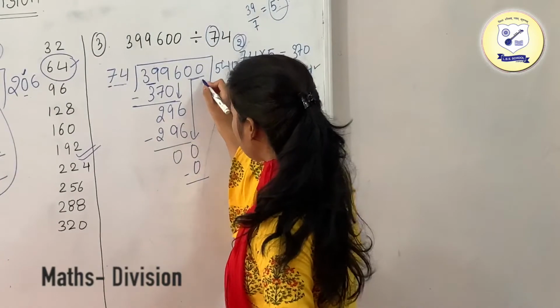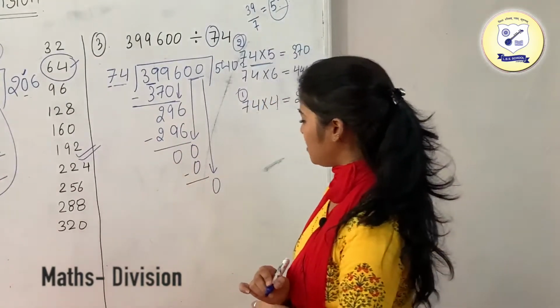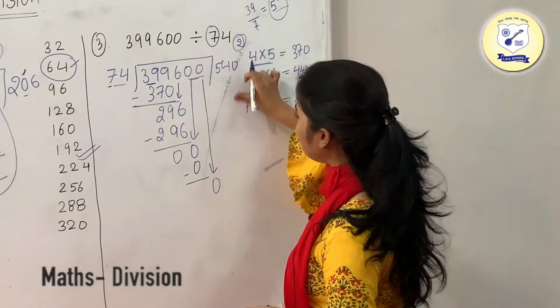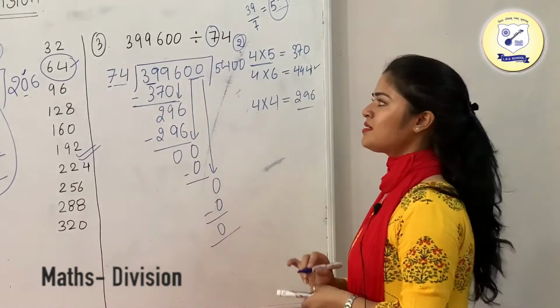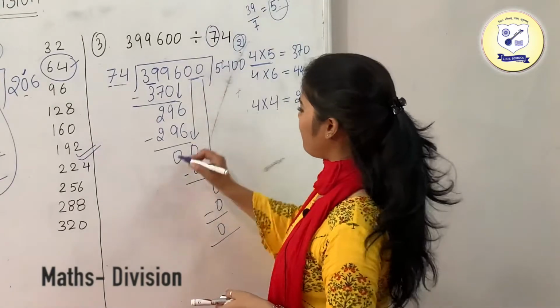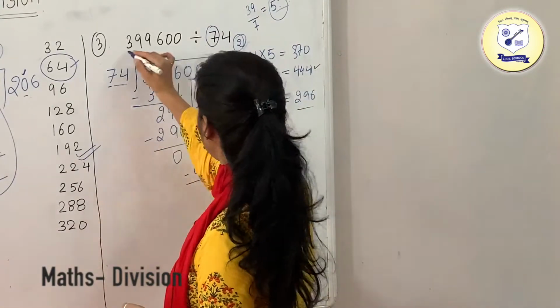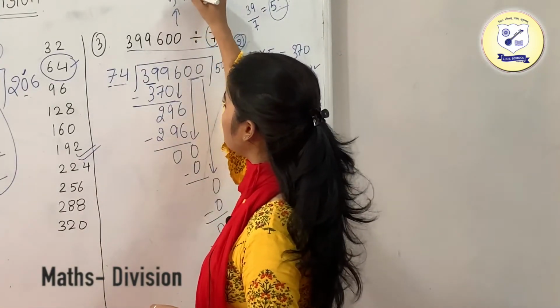Now again we are having another 0, just take it down. We are having 0 over here, and if you are dividing 0 by any number, what you are going to get is 0. So this is your answer, which is 5400. If you are dividing these two numbers, your answer is going to be 5400.